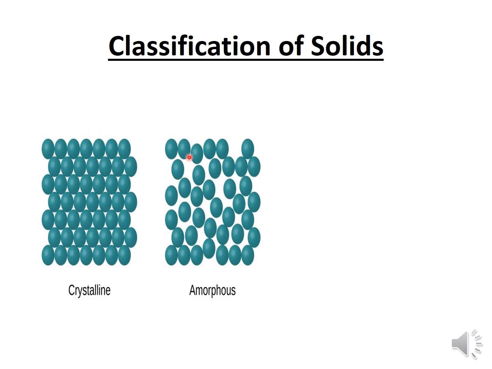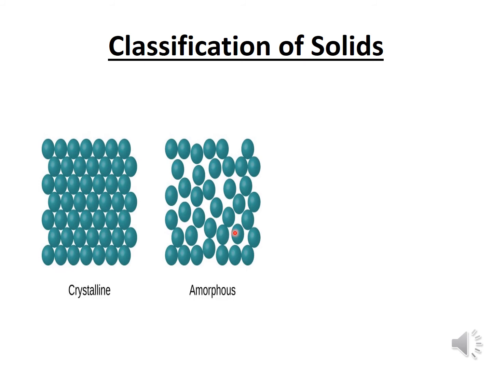Classification is based on the order in which molecules are arranged. Did you see the crystalline structure and the amorphous structure? In a crystalline solid, all are arranged neatly one by one, showing one type of structure.